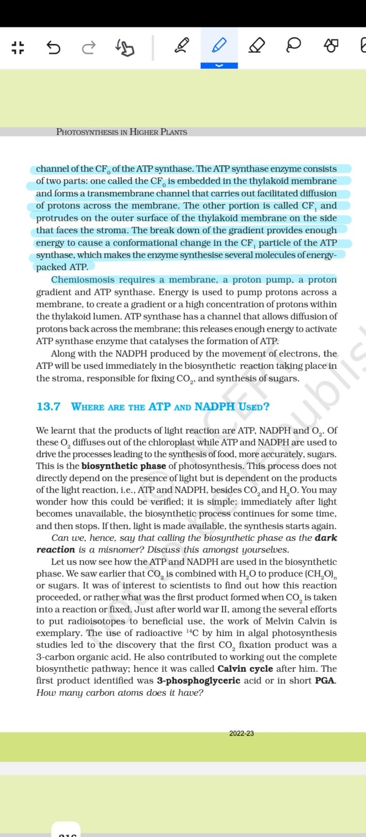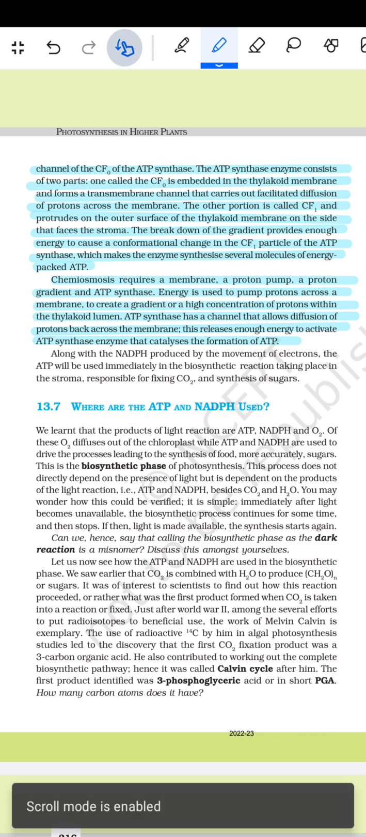Chemiosmosis requires a membrane proton pump, a proton gradient, and the ATP synthase. Energy is used to pump protons across a membrane to create a gradient, or a high concentration of protons, within the thylakoid lumen. ATP synthase has a channel that allows the diffusion of the protons back across the membrane. This releases enough energy to activate the ATP synthase enzyme that catalyzes the formation of ATP.